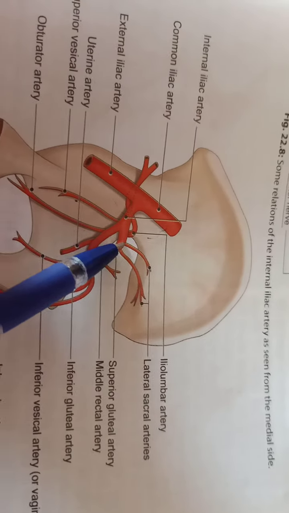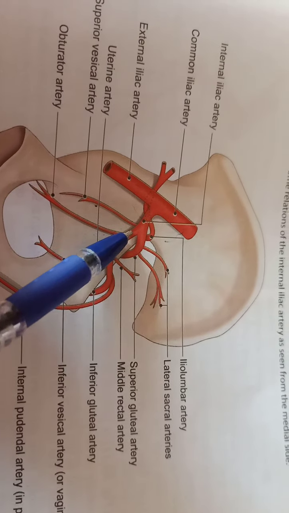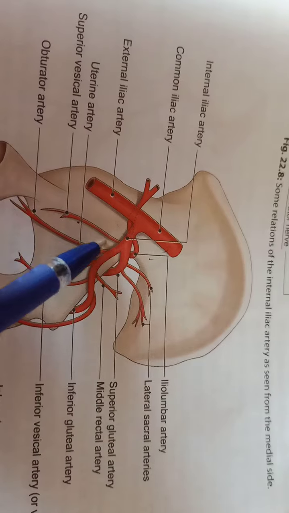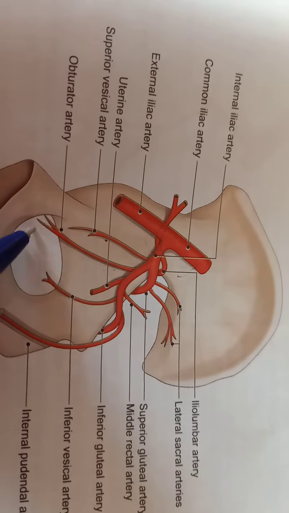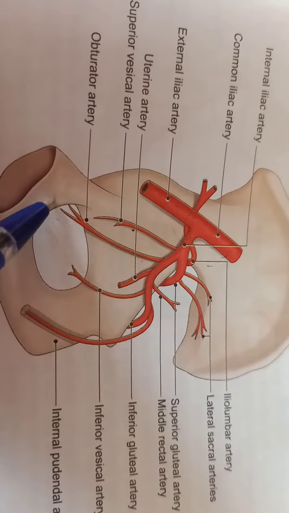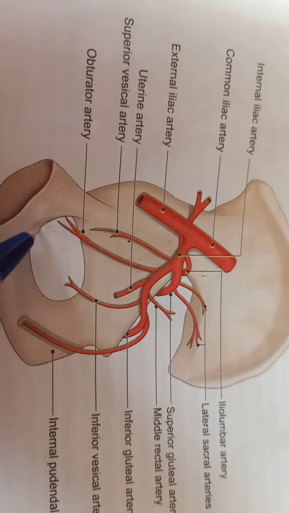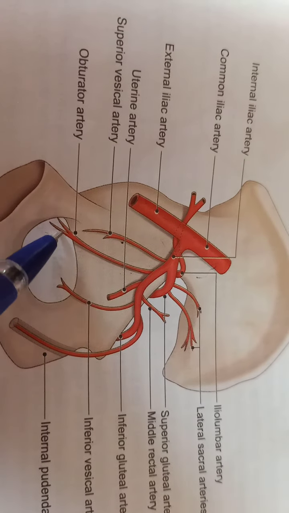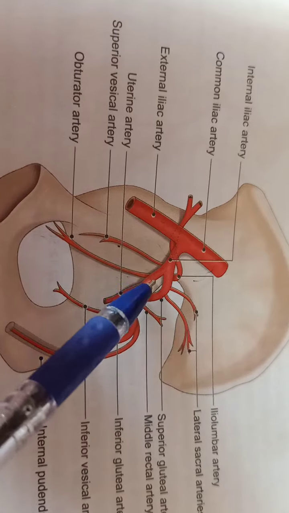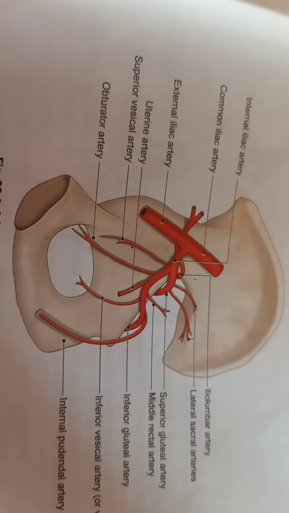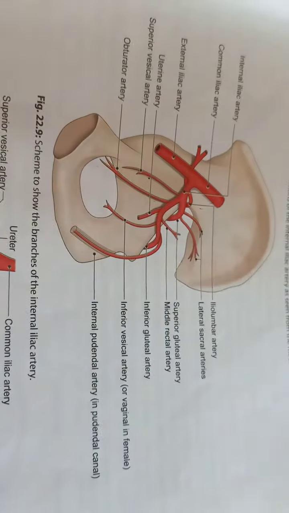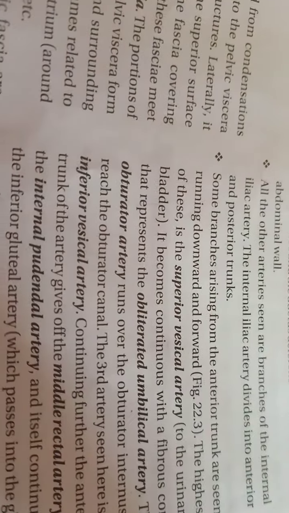And from the anterior trunk, one more artery descends and reaches the obturator canal and supplies the obturator internus muscle. This is the obturator artery. Now we proceed further to the next artery.